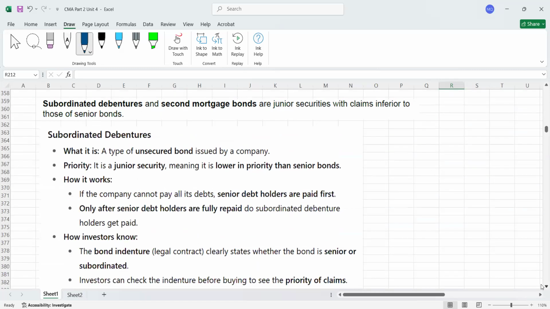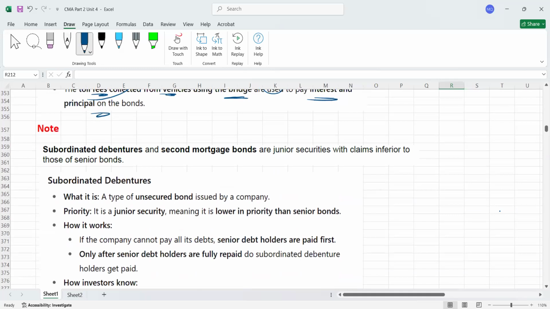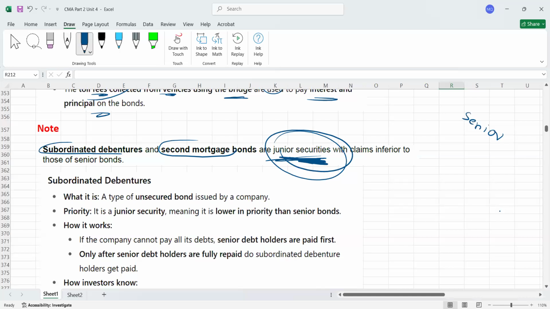Okay, we got something else also, guys. Only these two lines are written in your book, but I'll try to explain. There is one more thing which is called subordinated debentures. But there is another word that is called second mortgage bonds. So please remember these both bonds are junior securities. You have to remember this word junior because there are two kinds of things: senior securities and junior securities. So first understand these two words.